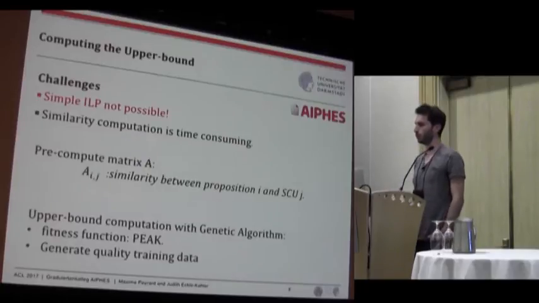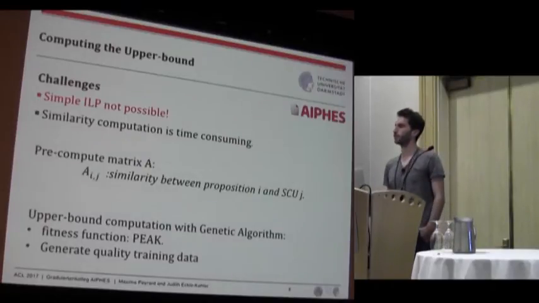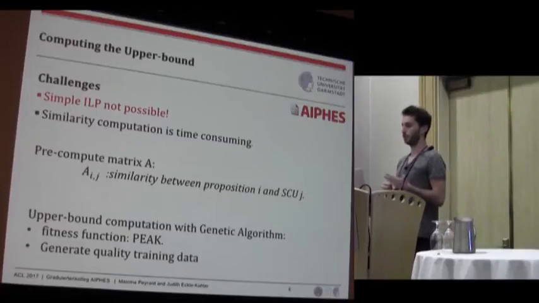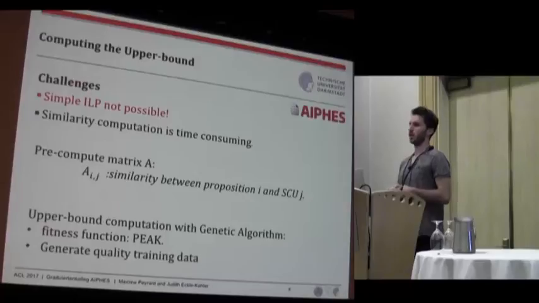So what we do is that we pre-compute the matrix A, which contains already all the similarity between all the propositions in the source documents and in the SCUs. And we compute the upper bound approximately using some genetic algorithm that we developed last year for summarization, and using the fitness function to be PEAK.